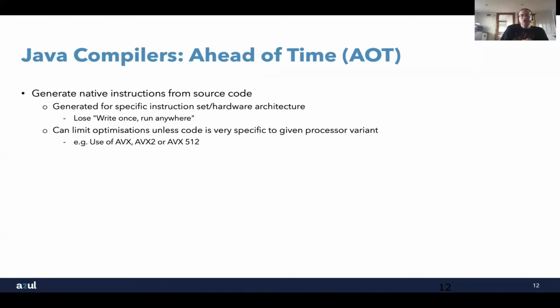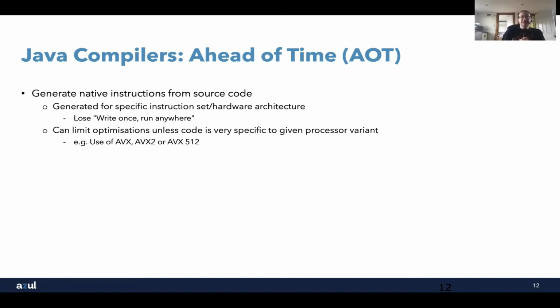So we look at Java compilers, and specifically ahead-of-time compilation. What we can do is take Java code and decide that we want to compile it into a set of native instructions straight away. Rather than compiling to bytecodes and then letting it run on top of the JVM, we say, let's compile it into a native application, just as we would with C or C++.